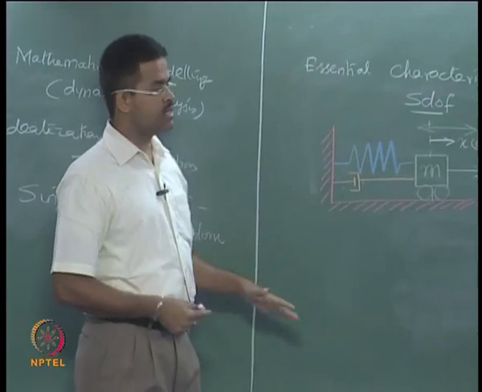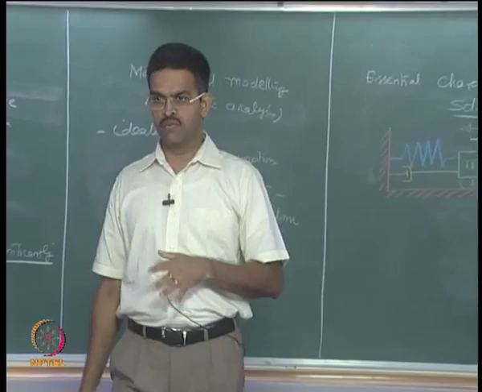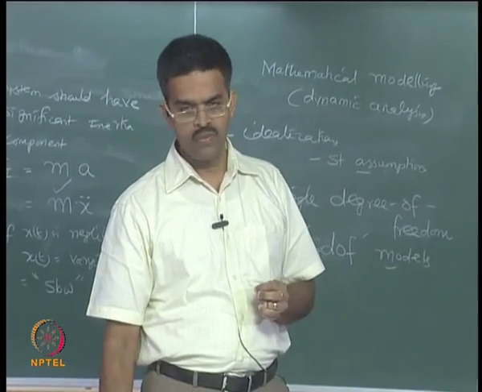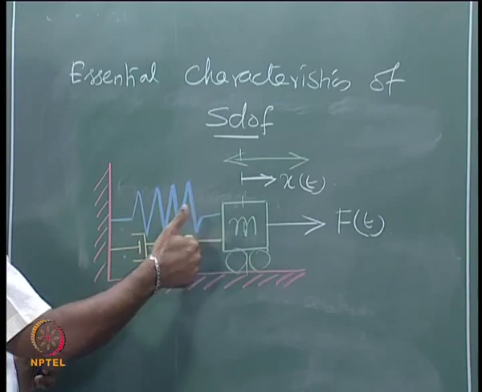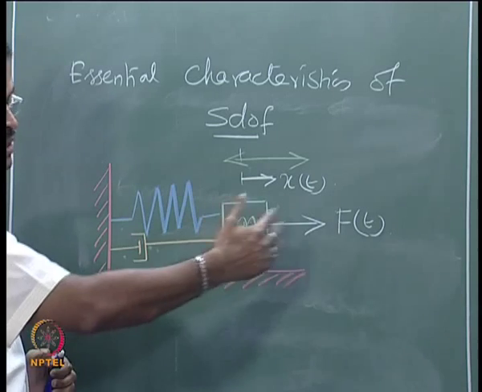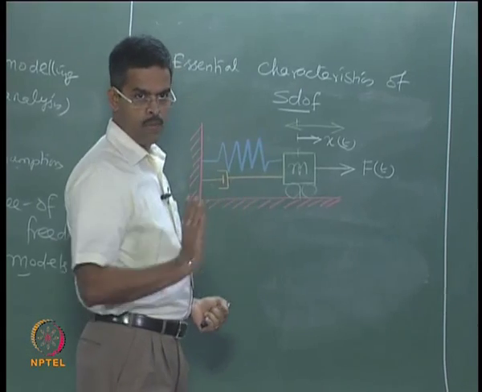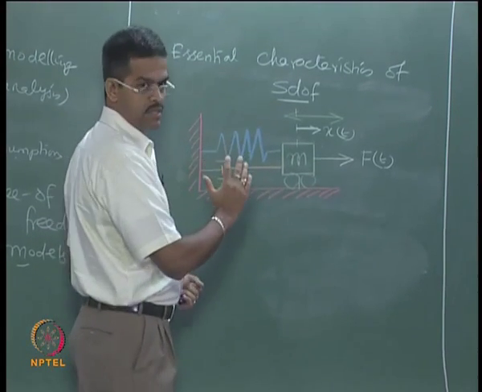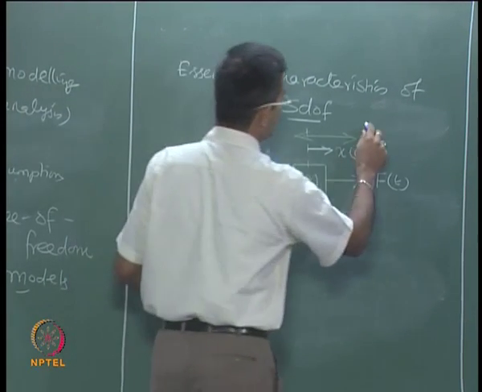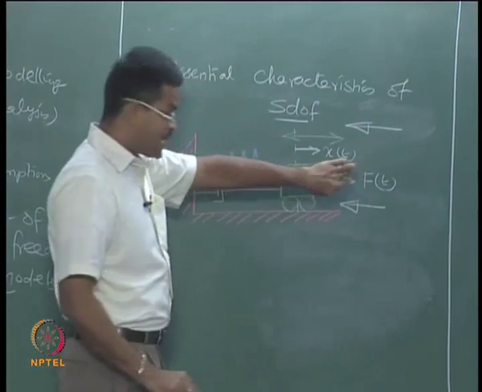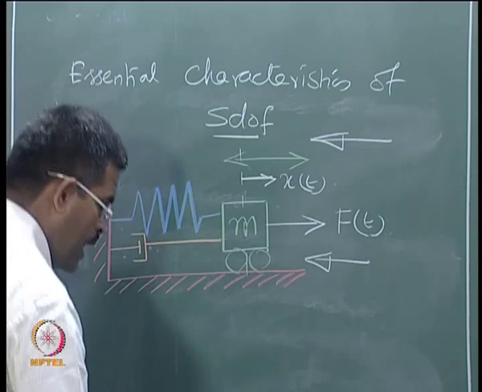Now, in the whole exercise, this is an idealized model of a single degree of freedom system. You may wonder how this is a single degree of freedom system. Look at this problem from the front face of the board, you will see the mass is moving in this direction, so it is 1 degree, but where is the guarantee that the mass is not moving normal to the board? You are able to see the movement of the mass here, but where is the guarantee the mass is not moving in the normal direction? So, let us look at the view of the whole problem from this angle. When we look at this from this angle, I will again plot the mass like this.